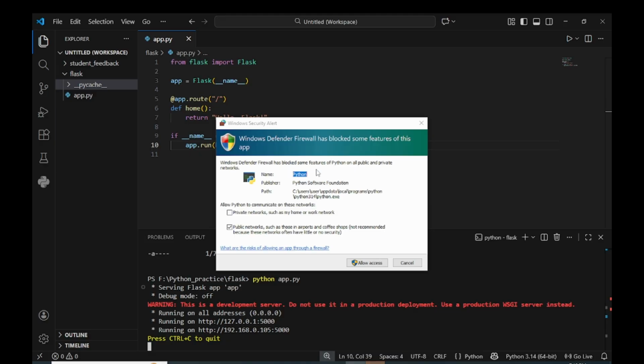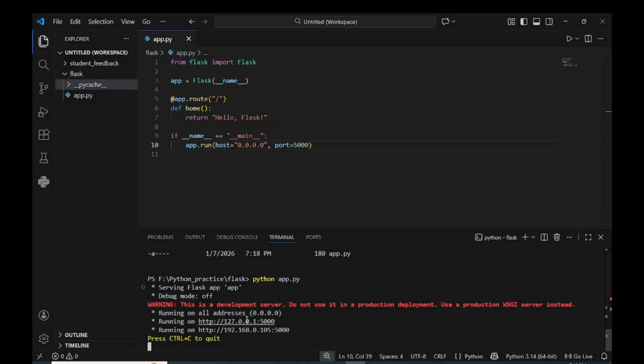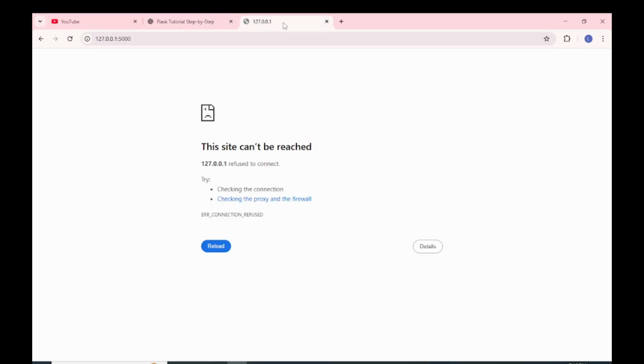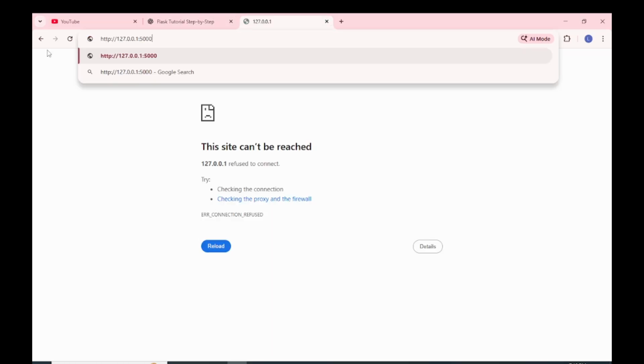New Windows option of this app. Windows, different file has blocks. Anyway, running on. So let's copy this and try. Hello Flask. So this is the thing that happened.